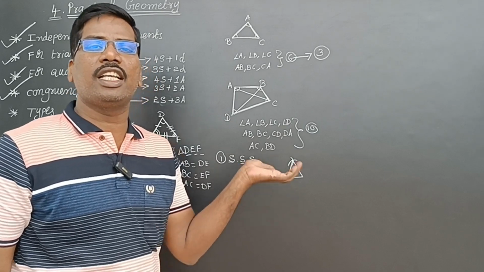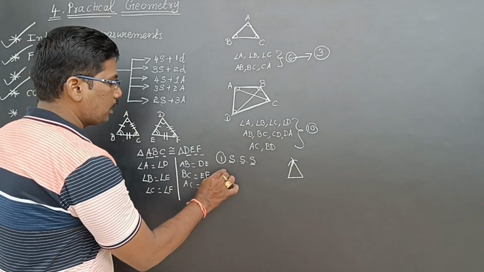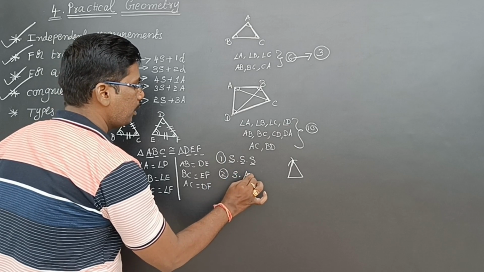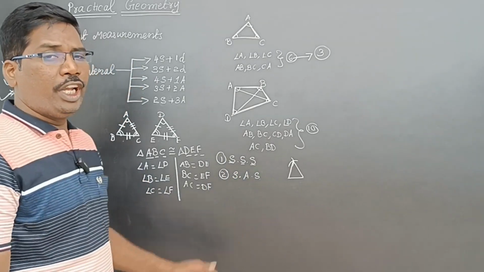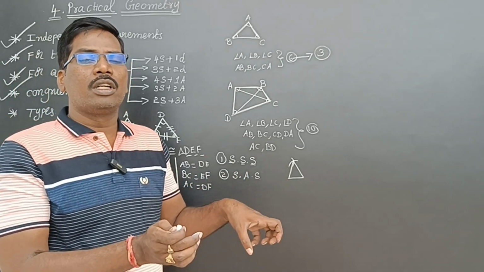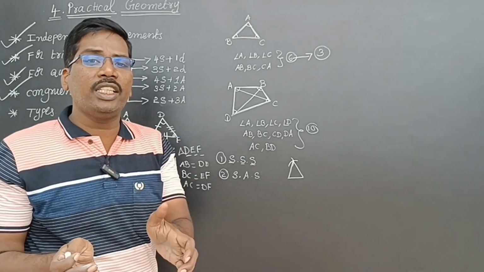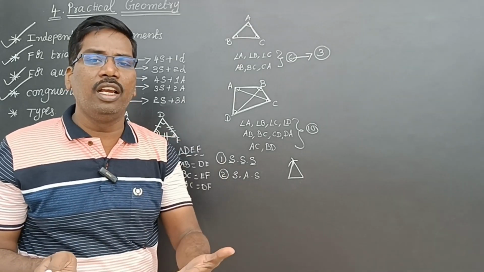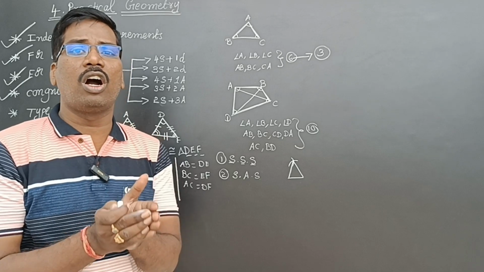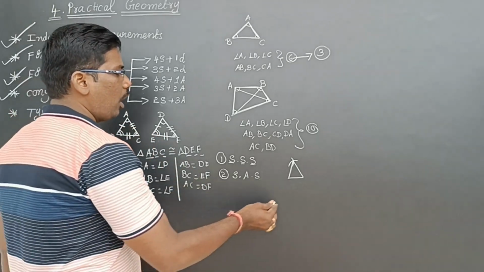So this is SSS congruency. Next, the second axiom, side angle side. In two triangles, if two sides and the included angle are equal to the corresponding two sides and included angle of the other triangle, then the two triangles are congruent to each other. How to draw this?